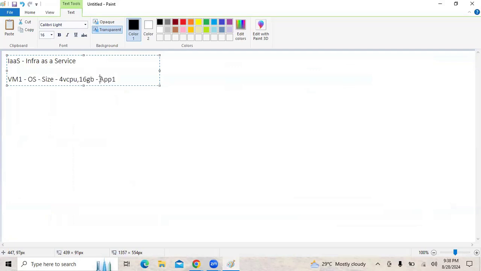So who will be writing this application code? We will be writing this application code. And who will be deploying the application? We will be deploying the application. Who will be managing the machine? We will be managing the machine. So in this case, we are responsible for creating, managing, and deploying the application. We are also responsible for creating, managing, and deploying the machine. So we are responsible for both.